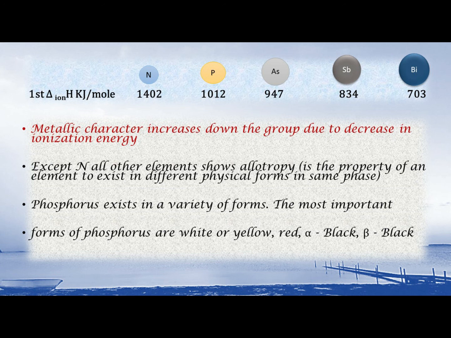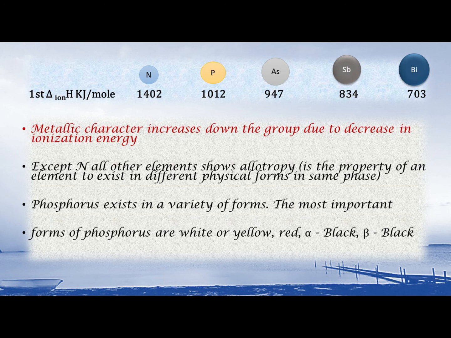Now, another important aspect in which nitrogen differs from the others is that it is the only element which does not show allotropy. What is allotropy? The property of an element to exist in different physical forms having different physical properties is known as allotropy.